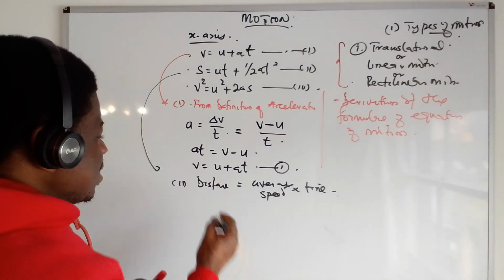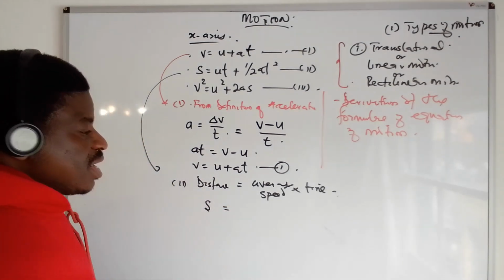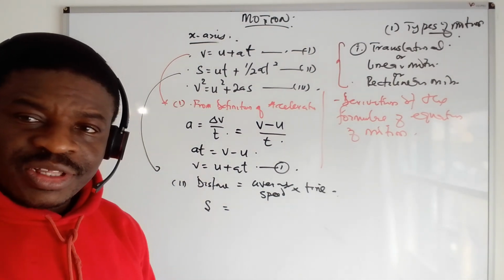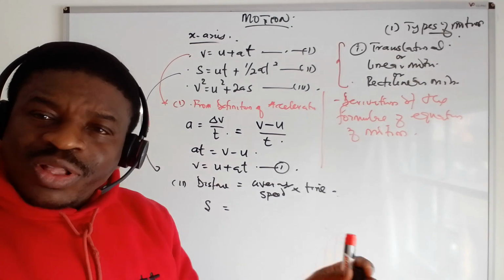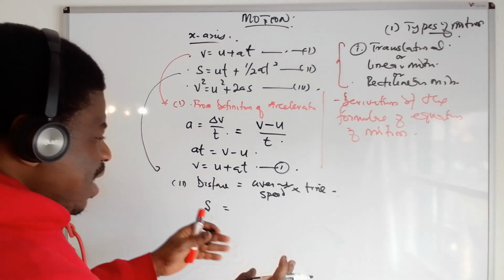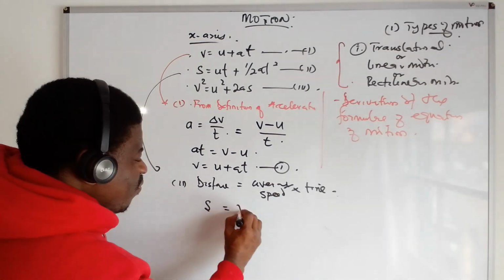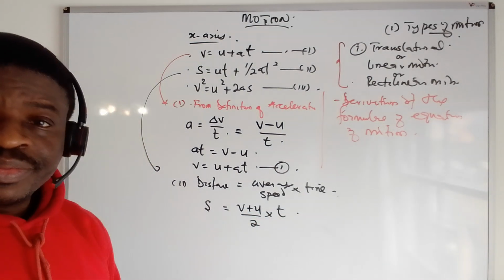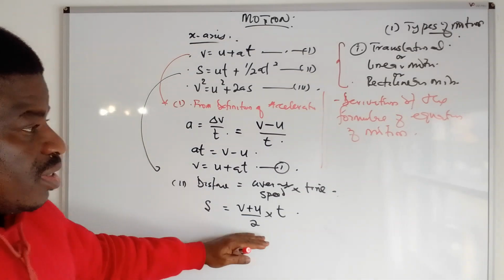So what is distance? Distance is denoted with s. What is the average speed? You started with an initial velocity u, final velocity v. What is the average of the two? It will be v plus u divided by 2, multiplied by your time. Now, this is the point.